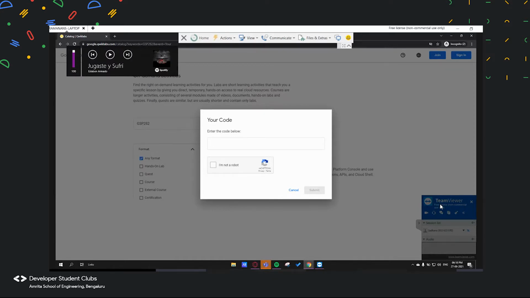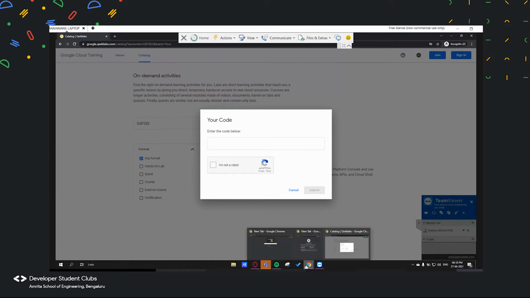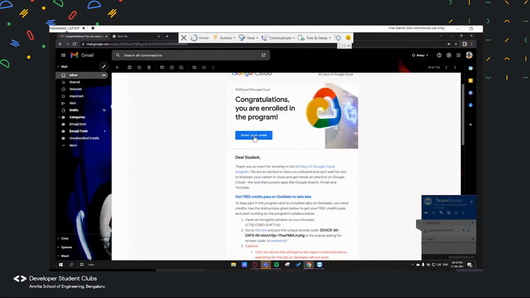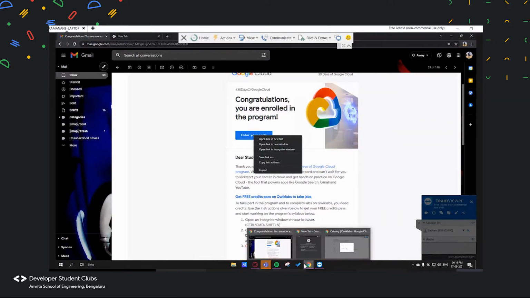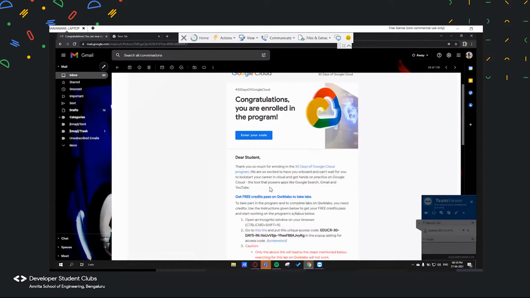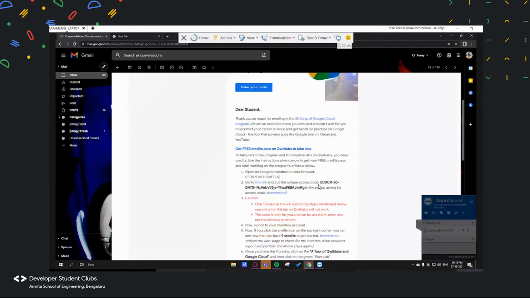So your first step is to open the email that you've received, and then open this, enter your code, right click on it, copy the link address, open an incognito tab, and paste the address in your search bar, and you get a screen like this. After that, you can go back to your mail and copy this code.